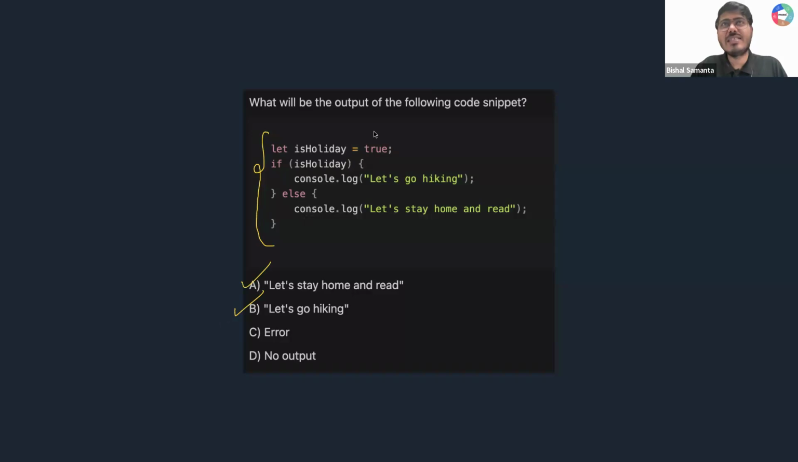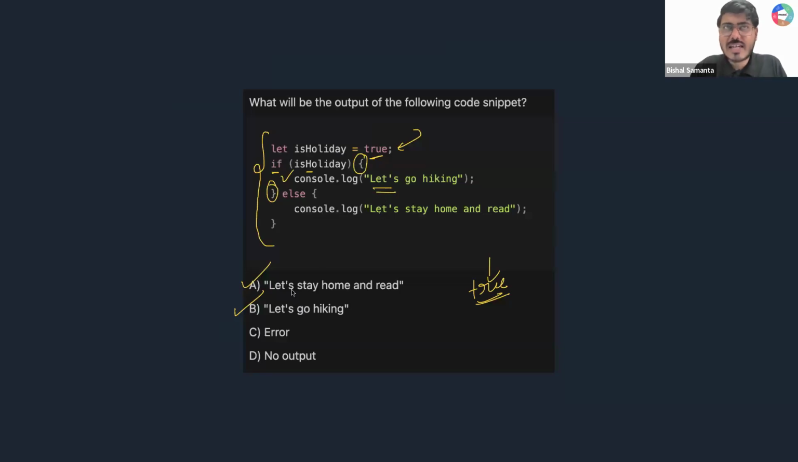Okay, tell me, guys, what is the variable value that you have? Variable value is true. Now tell me, inside if you are writing isHoliday, what is the value of isHoliday? The isHoliday value is true, right? So inside if, what value are you getting? You are getting a final value which is true. So if we get true inside if, what do I have to run? Whatever is present in this if block, I need to run that, right? Console.log, let's go for hiking.